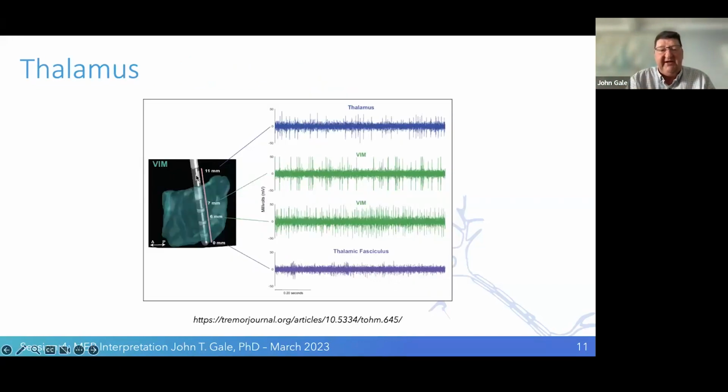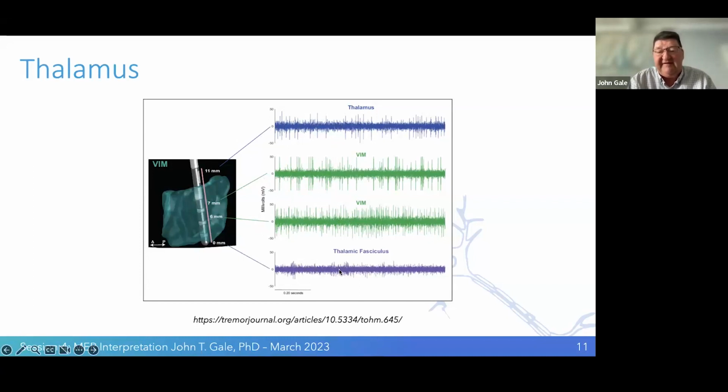Again, I'm just showing another trajectory. This here is going down into the VIM. So we can see there's some thalamic activity up here. That thalamic activity changes as we enter into the VIM, or ventral intermediate nucleus of the thalamus. It then progresses to a different type of activity, and we know these two types of activity exist in the VIM. And then as we project lower, we enter the fascicularis, which has its own type of activity.